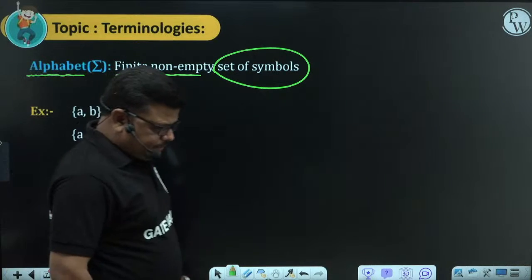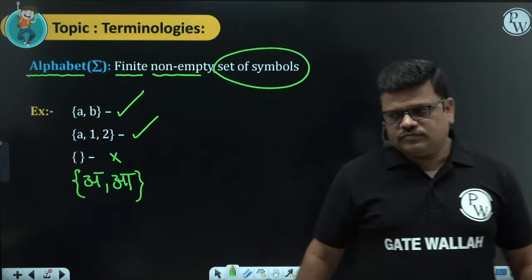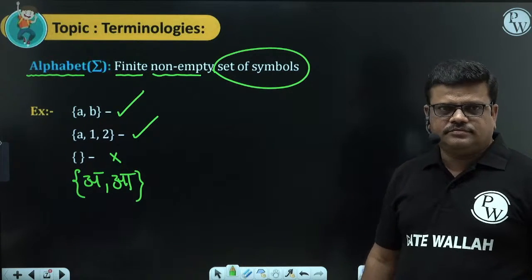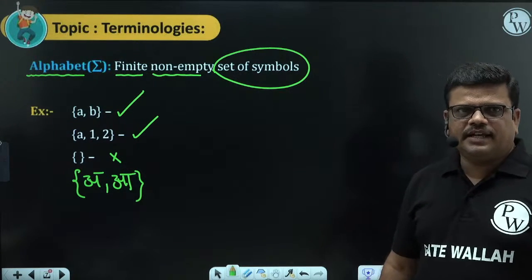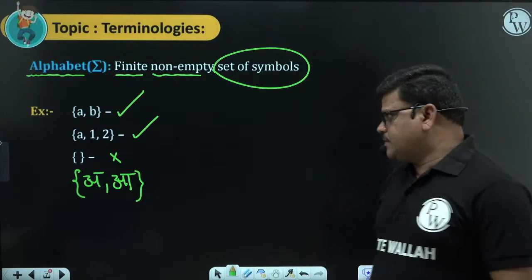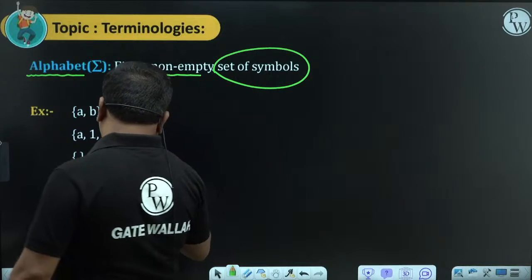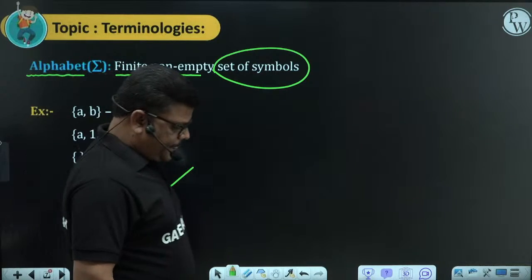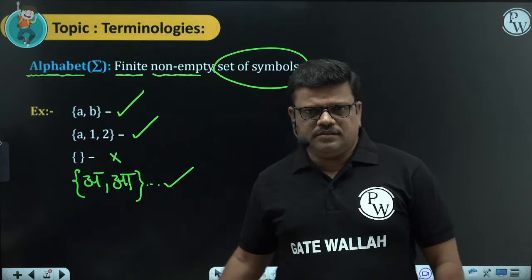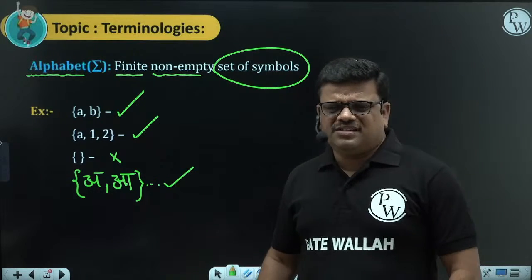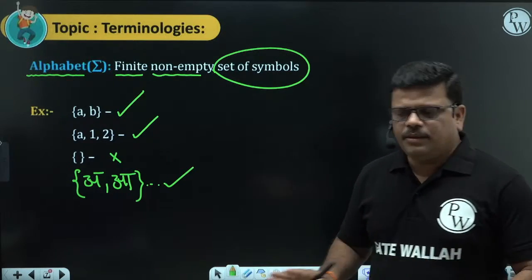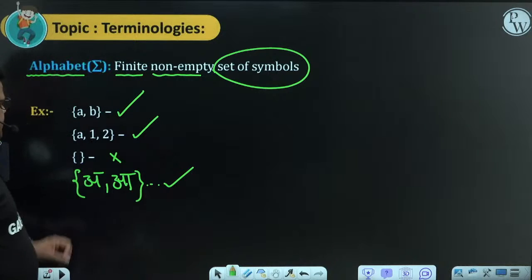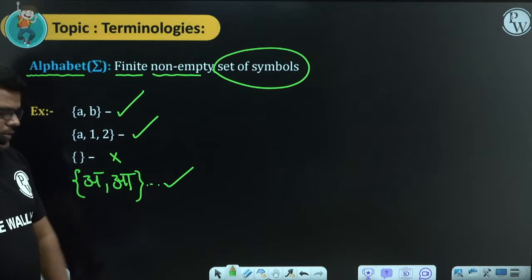Is it an alphabet? Hindi letters. Set of symbols. The symbols can be anything. This is also an alphabet. All whatever we are discussing here are mathematical concepts, so your symbols can be anything. It is a valid alphabet. Like this, any set of symbols is called an alphabet.